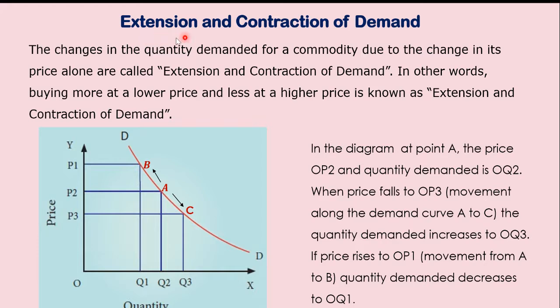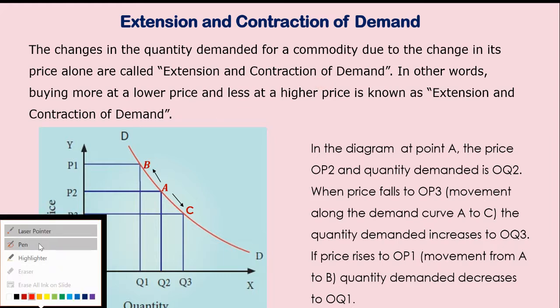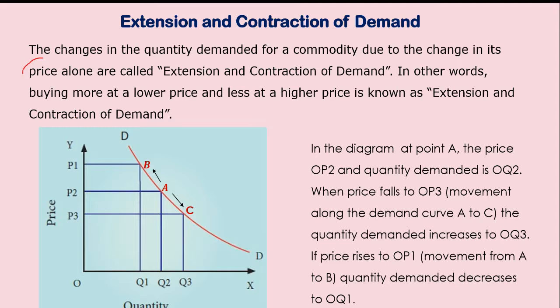Let us see the extension and contraction of demand. Extension means an increase in the demand. Contraction means a decrease in the demand. The changes in the quantity demanded for a commodity due to the change in its price alone are called extension and contraction of demand. So the main point here is price. There is a change in the quantity demanded of a commodity due to a change in its price.